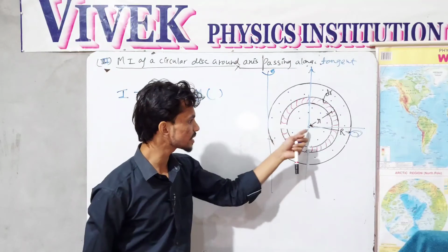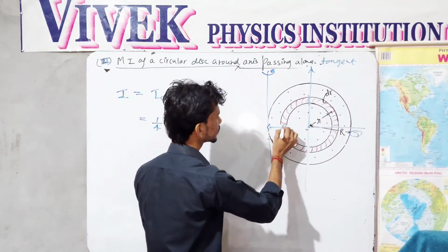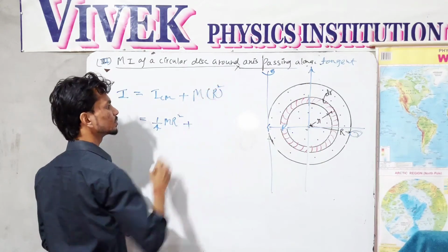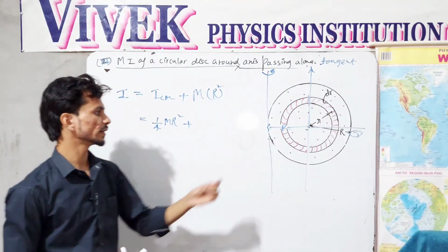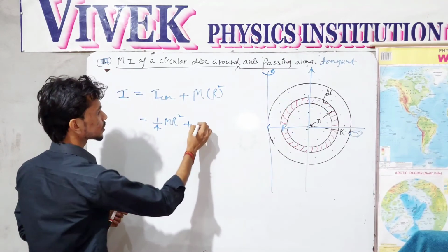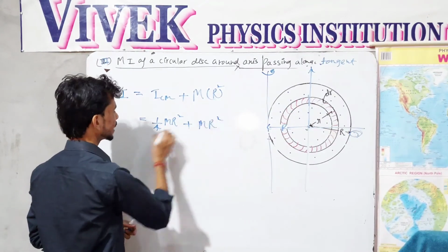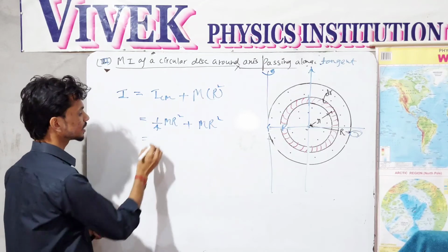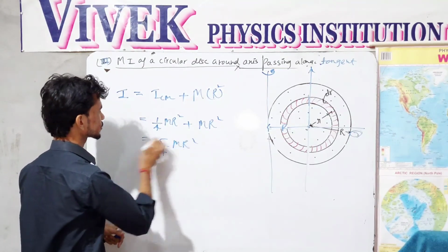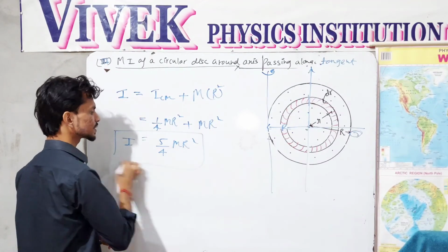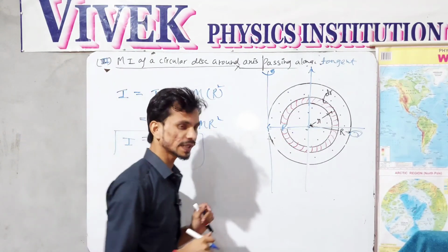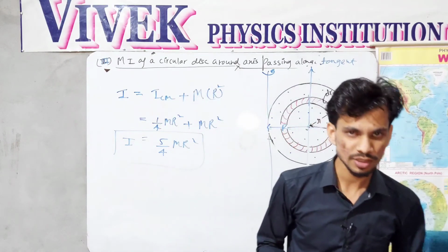And what is this distance? This perpendicular distance is the radius of the disk. So I am taking the square of the radius of the disk, because it is the distance between the axes. So here mr square, and 1 by 4 plus 1 gives 5 by 4 mr square. This is the moment of inertia of the disk around the axis which is the tangent of the disk.